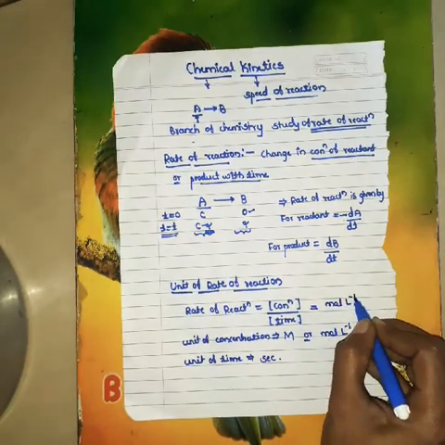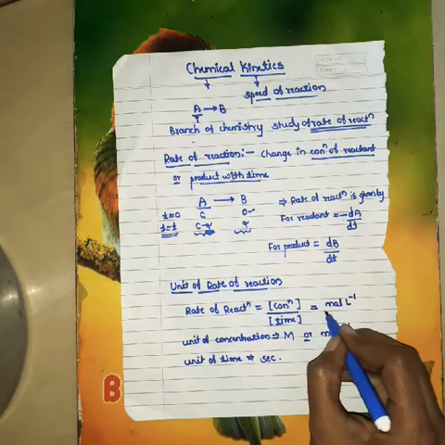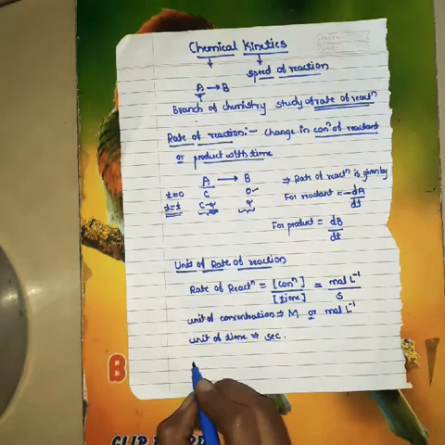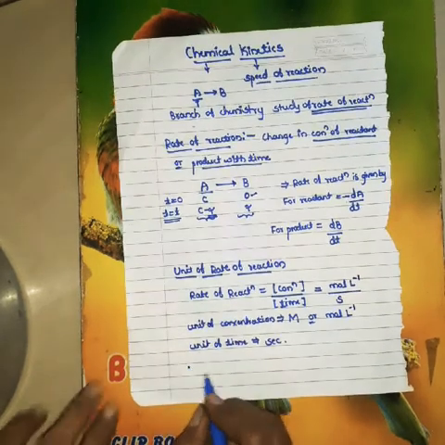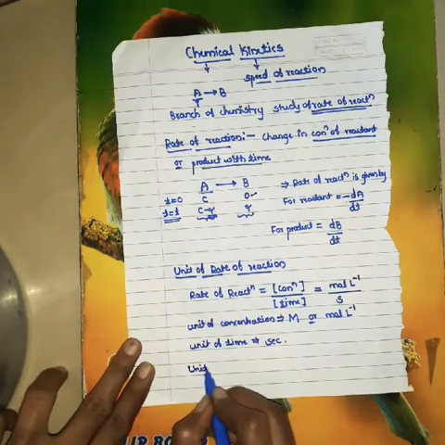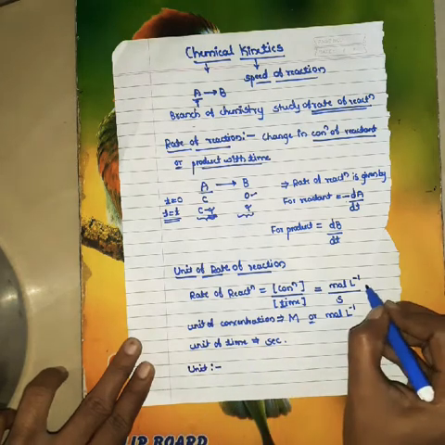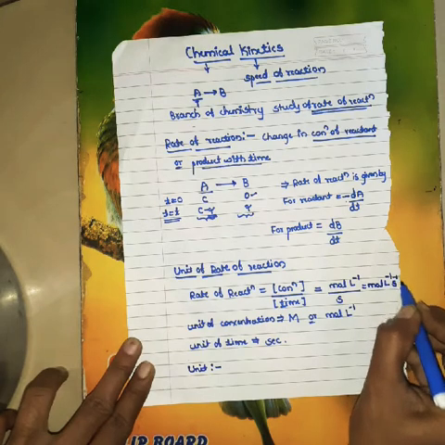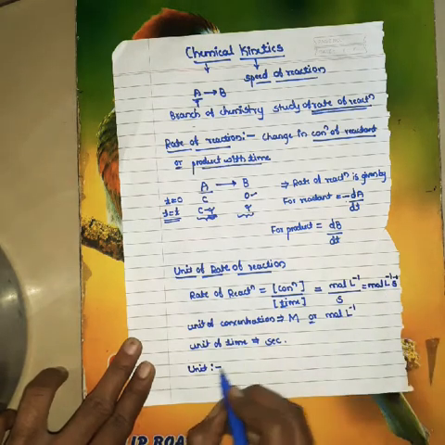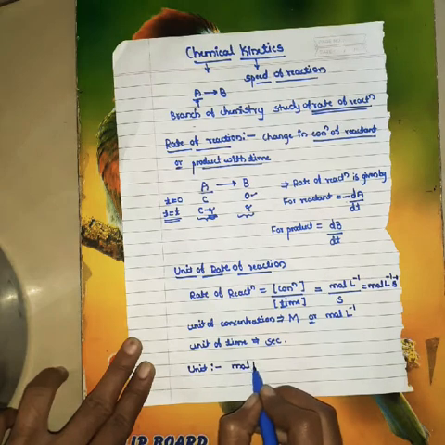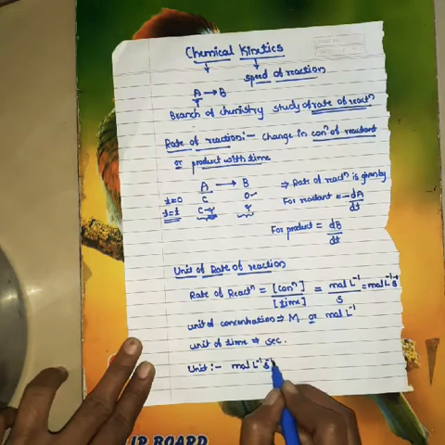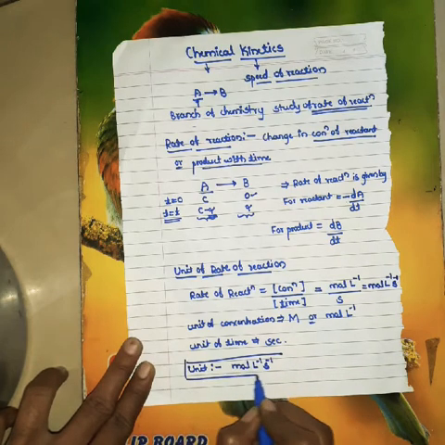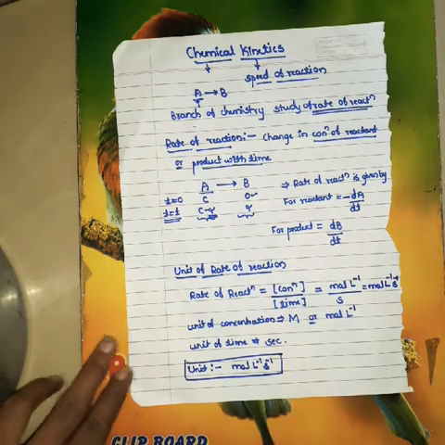Unit of time: time is expressed in seconds. Substituting here, concentration is in mole per liter, divided by time in seconds. Therefore, the unit of rate of reaction is mole per liter per second.